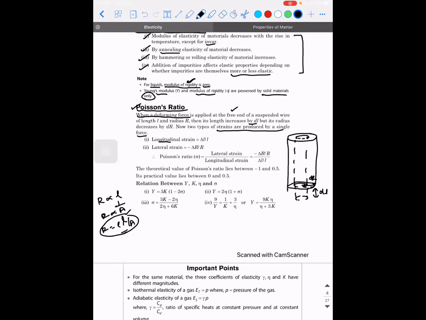One is longitudinal strain, which is increasing the length, that is delta L by L. And there is a lateral strain, which is decreasing the radius, that is minus delta R by R. So Poisson's ratio is lateral strain divided by the longitudinal strain. It is represented by the symbol sigma. The theoretical value of Poisson's ratio generally lies between -1 to 0.5. Practical value lies between 0 to 0.5. So this is about Poisson's ratio.